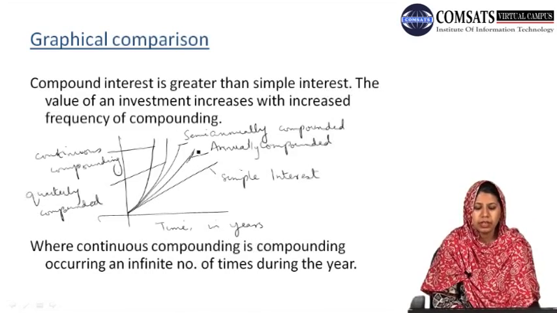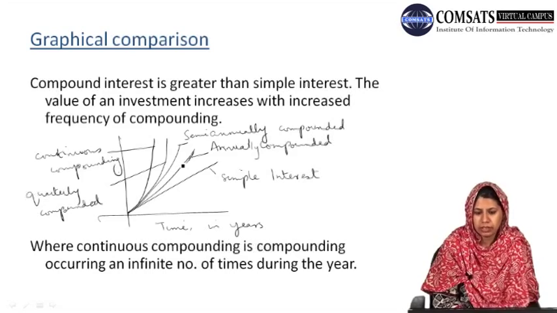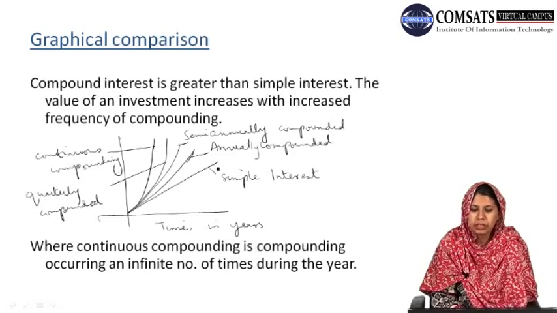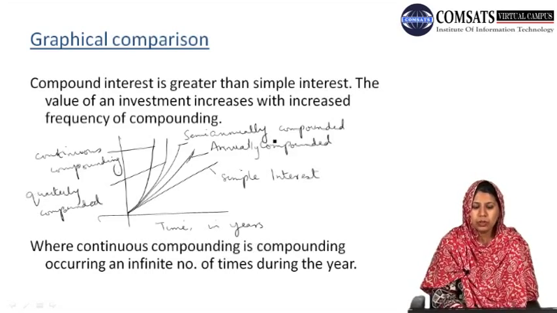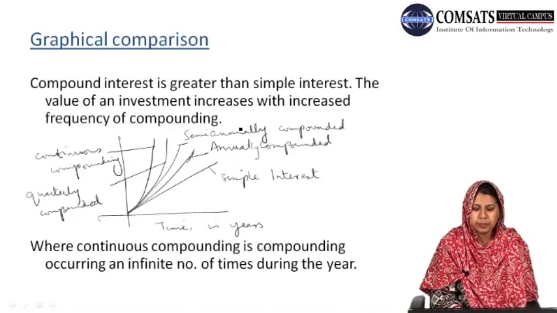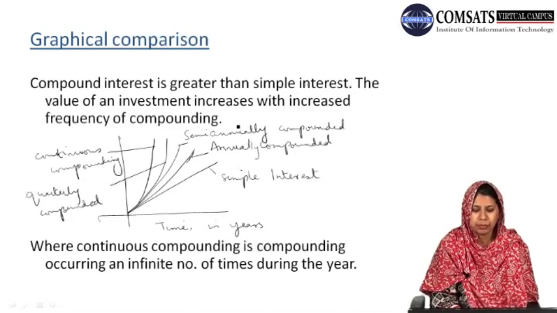That is, this interest calculated annually is greater than the simple interest. The difference may be slight or may be too big. The value of an investment increases with increased frequency of compounding.